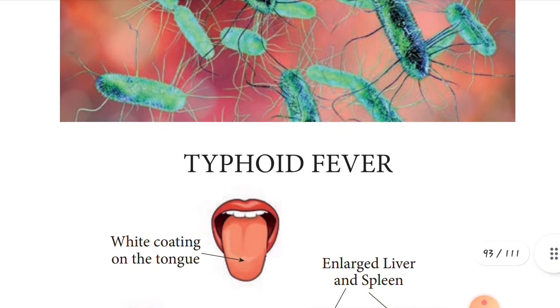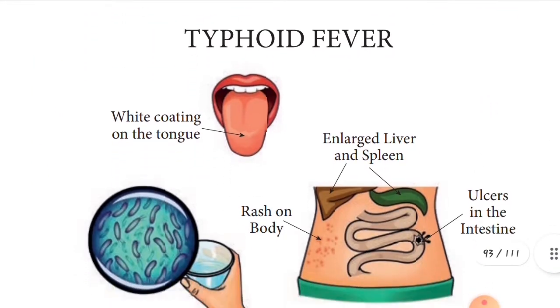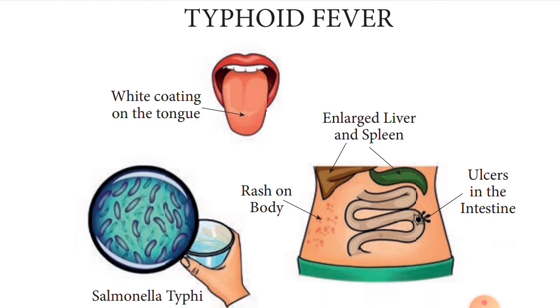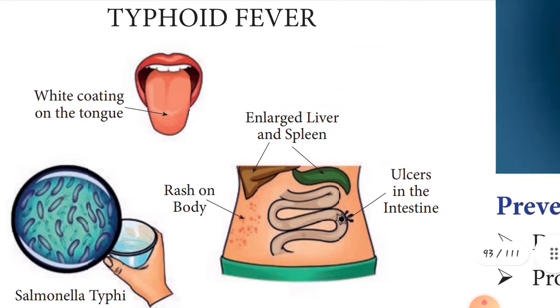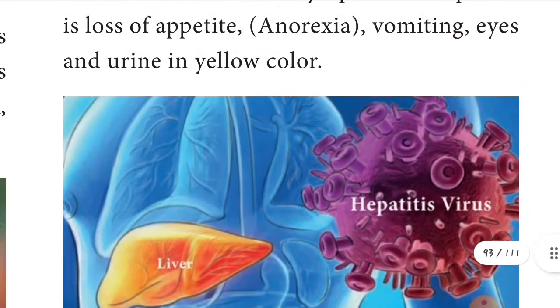And see the typhoid fever, children. See this picture. First see the tongue color, children: a light white coating on your tongue. And Salmonella typhi, just filter the water. And see this enlarged liver and spleen, and rashes on your body. You see the red color, children, the arrow mark. This is your stomach portion: ulcers in the intestine. Is this clear to you, children?